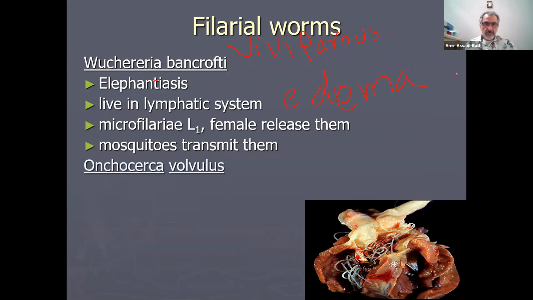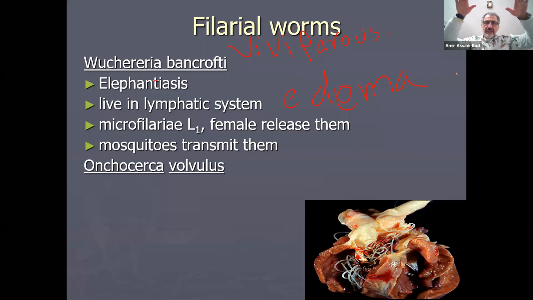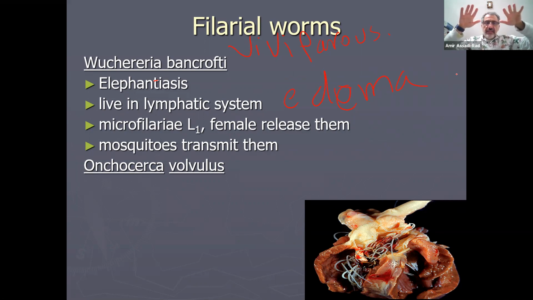So you will see some slides of Wuchereria bancrofti. Onchocerca volvulus, I do not have a slide of them, but they cause blindness. The common name for this disease is river blindness. It happens in high elevation in Africa, same as Wuchereria bancrofti, up in the hills and mountains.